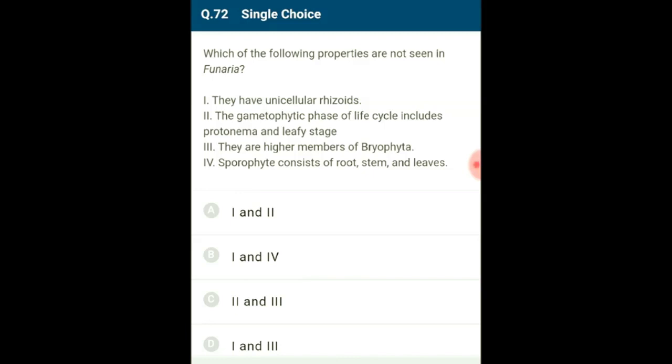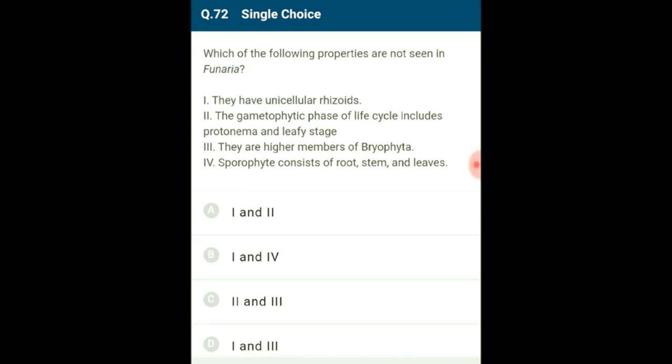Their plant body is not differentiated into root, stem, and leaves. The gametophyte has two stages. The first stage is the protonemal stage, which develops directly from the spore. It is a creeping, green, branched, and frequently filamentous stage. The second stage is the leafy stage, which develops from the secondary protonema as a lateral bud.